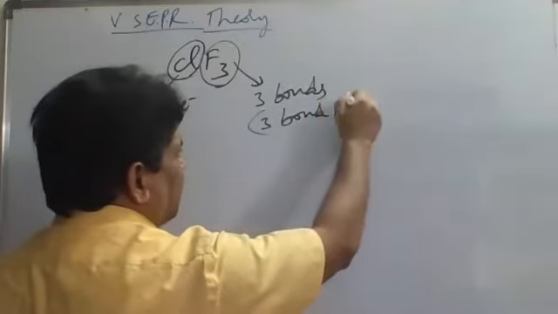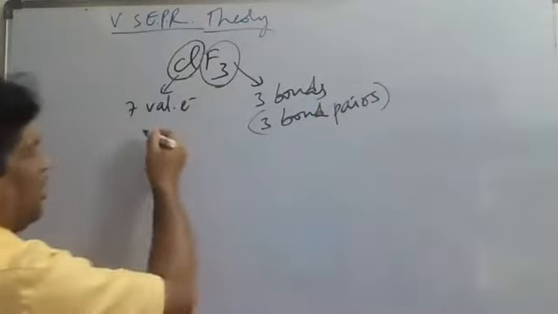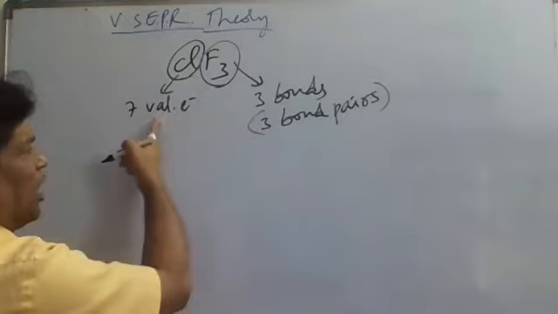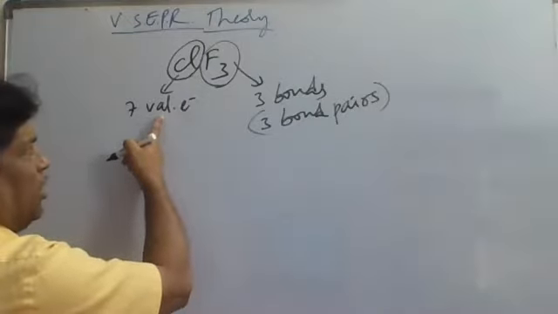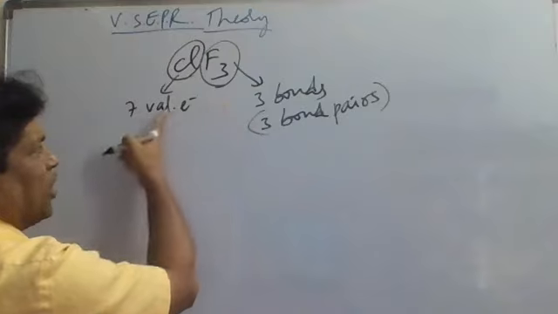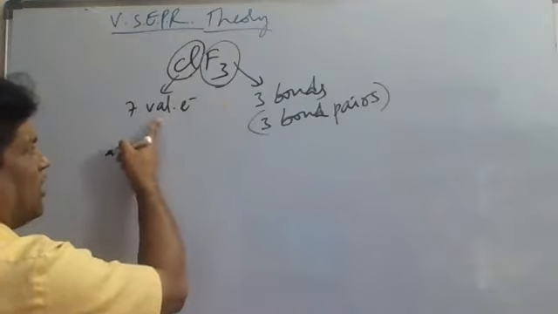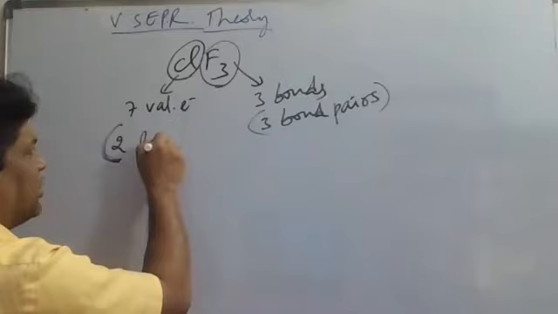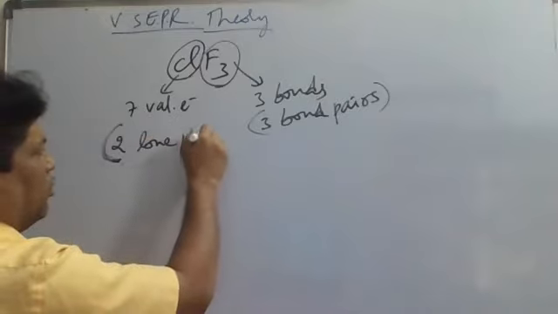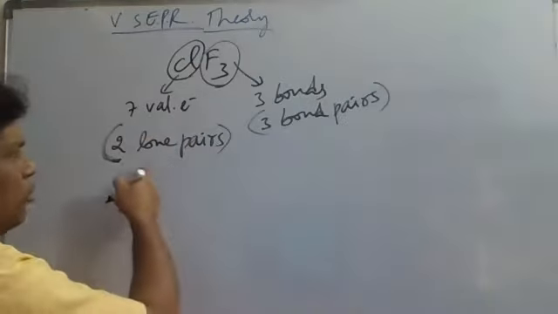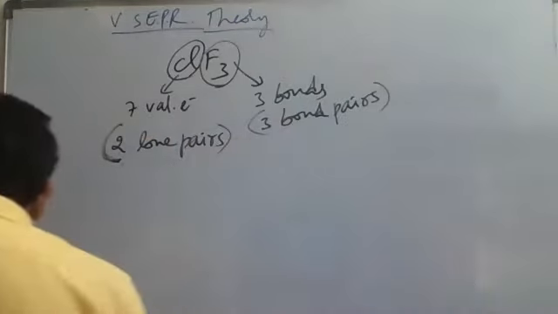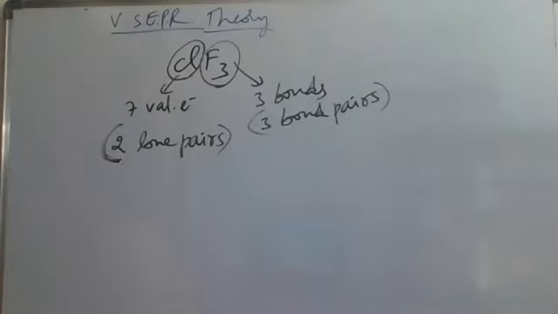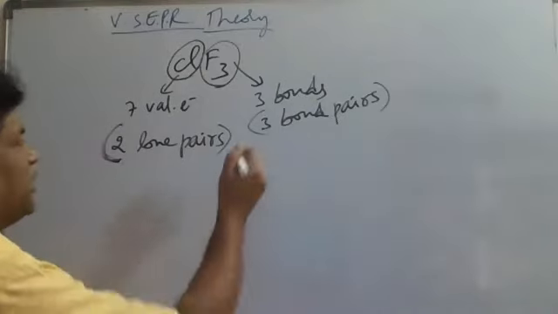How many electrons are given by the central atom chlorine for the three bonds? 3 electrons given. How many electrons are left over? 4 electrons, which means 2 lone pairs. So here 2 lone pairs and 3 bond pairs are there.